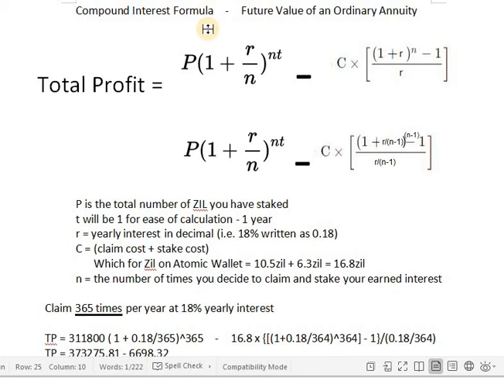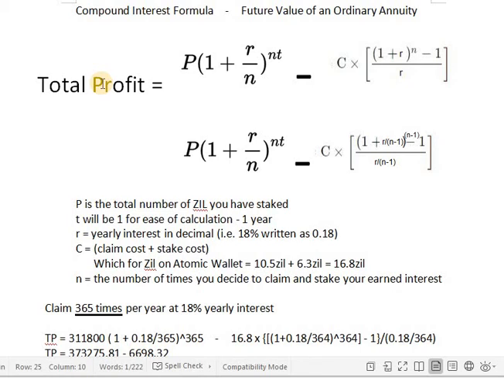So how do you figure out when the best time is to claim and restake your Zilliqa earnings on any wallet? I'm going to be using Atomic Wallet. So my numbers are going to be for Atomic Wallet today at 18.3%. I'm going to use 18%, not 18.3. Anyway, the way you're going to calculate it is to look at the total profit that you would be making if you were to stake for an entire year. You don't have to stake for an entire year, but just to get an idea, we're looking at an entire year.